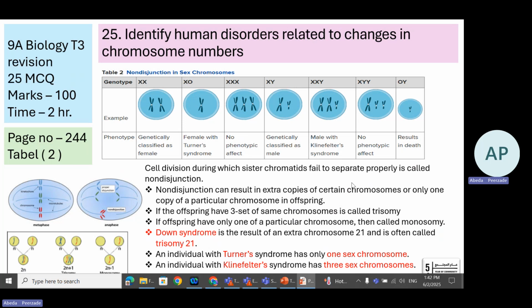Similarly, in the male, the genotype is XY. If there is an extra Y, no phenotypic effect. Similarly, this is a female XX. If there is one extra X, there is no phenotypic change. Then, coming to this trisomy, XY is a male. If there is one extra X, Klinefelter's syndrome. And the last one is 0Y, or only one sex chromosome, that is the Y chromosome, which results in death. Very easy. Y chromosome results in death.